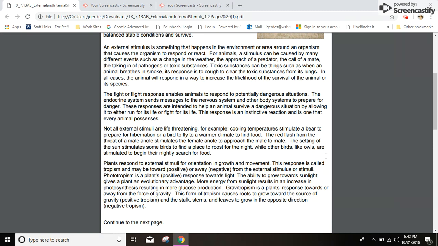For example, cooling temperatures stimulate a bear to prepare for hibernation, or a bird to fly to a warmer climate to find food. The red flash from the throat of a male animal stimulates the female animal to approach the male to mate. The setting of the sun stimulates some birds to find a place to roost for the night, while other birds, like owls, are stimulated to begin their nightly search for food.